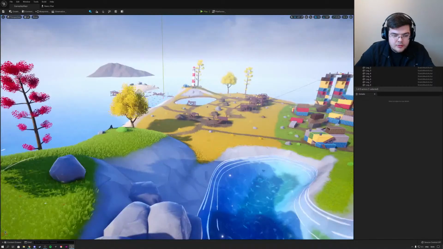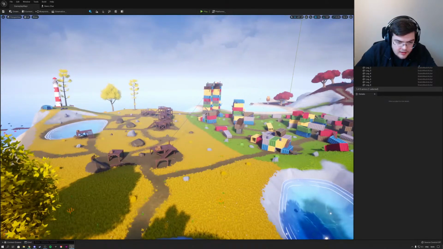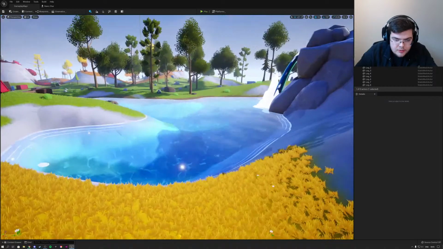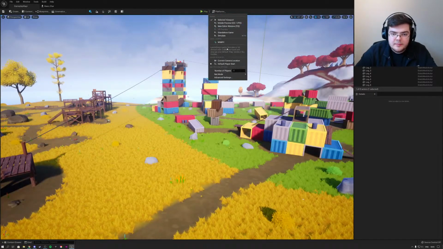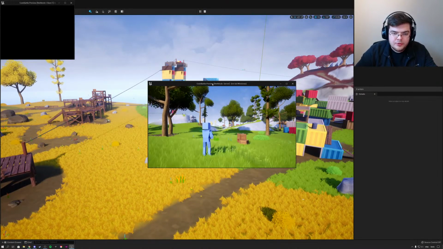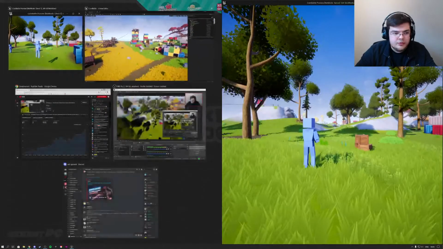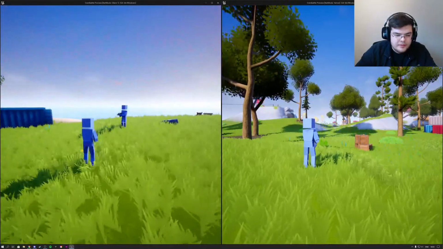So this is my Unreal Engine 4 project, our Unreal Engine 4 project in Unreal Engine 5. And the looks of it look very, very cool. So let's go ahead and play. I'm going to be playing with one player. No, let's just do 2 players straight away. I mean, I'm making a multiplayer game here. So let's boot this up. Okay. We got our server on the right, our client on the left, and everything still works.